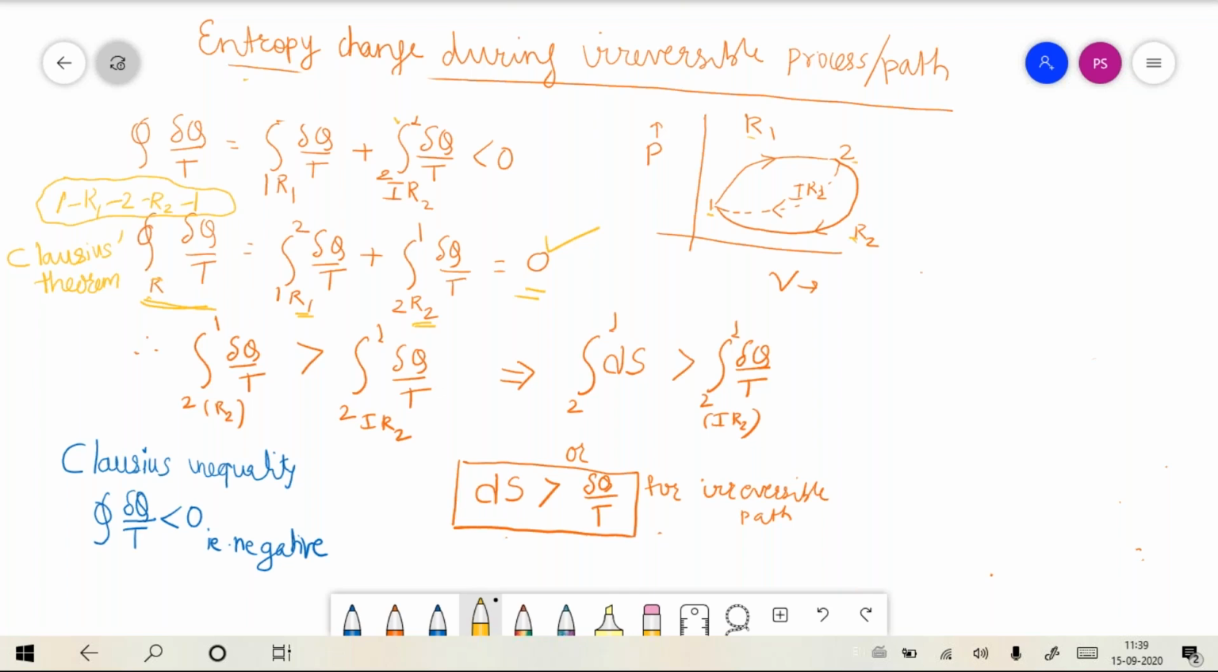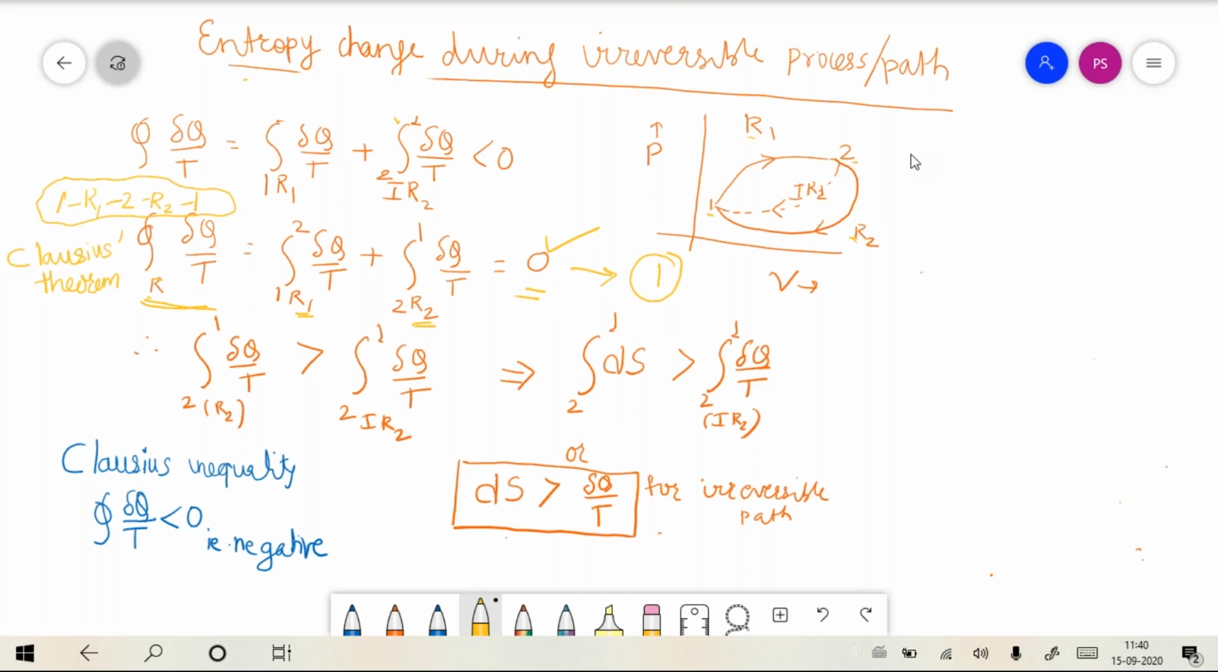Again, I will repeat that I had considered a reversible cycle in the diagram, and that reversible cycle is 1 R1 2 R2 1. For that reversible cycle I have applied the Clausius theorem, and I have got, let me call this equation 1: the integral of del q by t via path R1 plus the integral of del q by t via path R2 has to be equal to 0 for this reversible cycle.